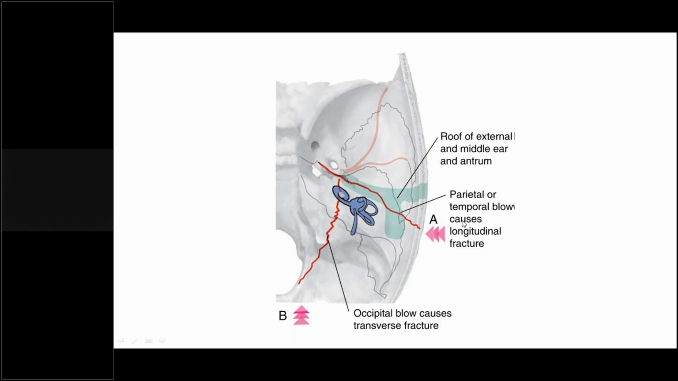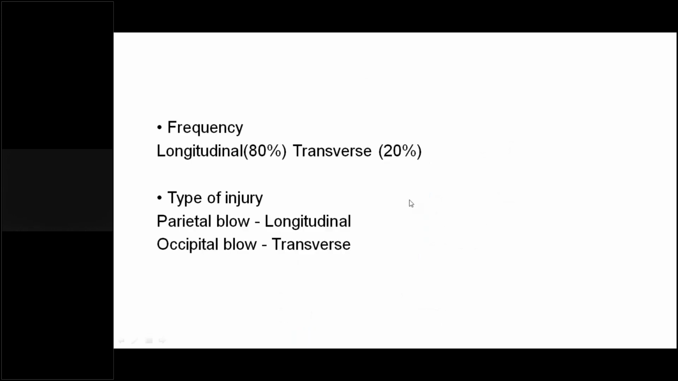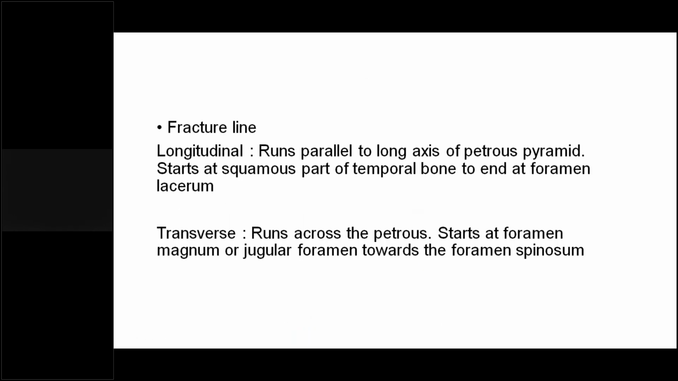and it's most common, 80%. The other one is the transverse fracture, which starts at the foramen magnum and is perpendicular to the petrous pyramid, and it reaches almost towards the foramen spinosum. It starts at the foramen magnum or jugular foramen, where we have cranial nerves 9, 10, 11. So it starts from there, runs across the petrous, and runs towards the foramen spinosum.